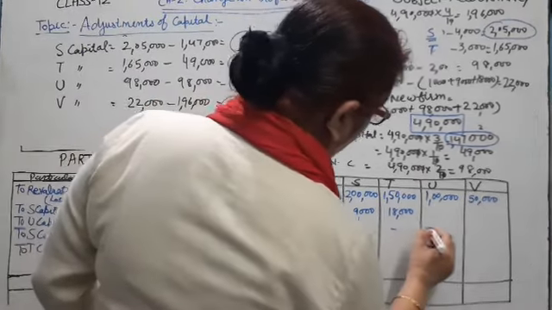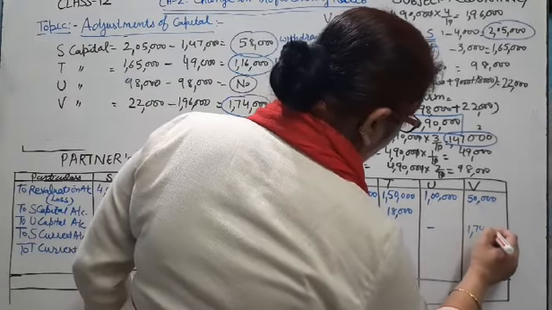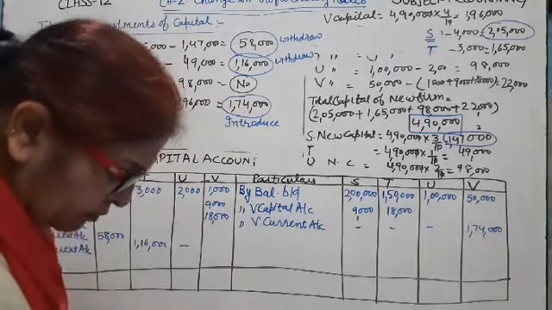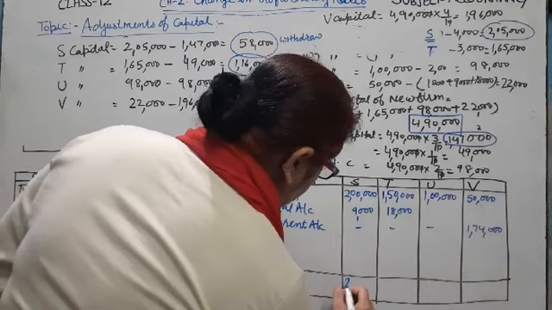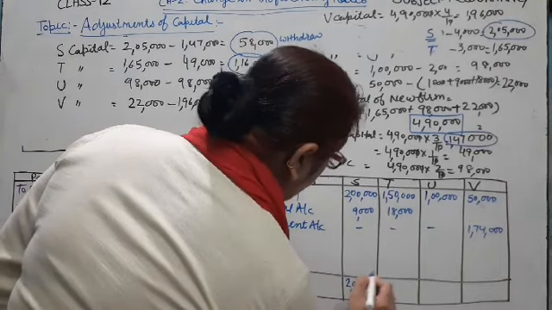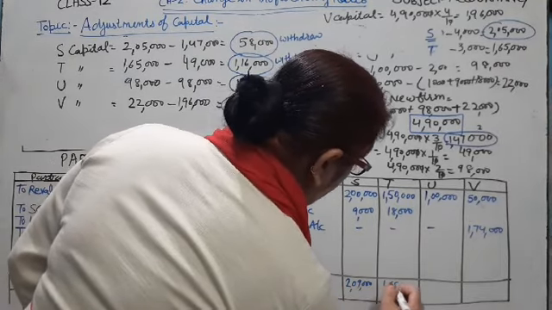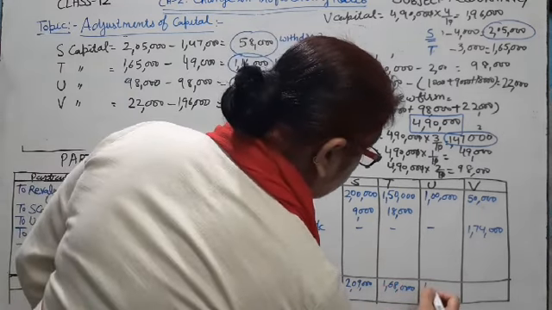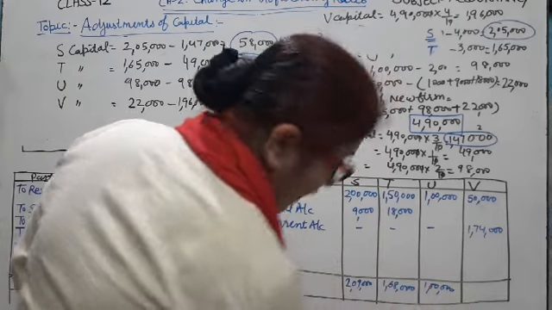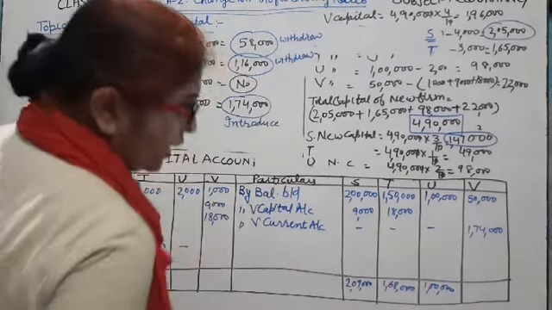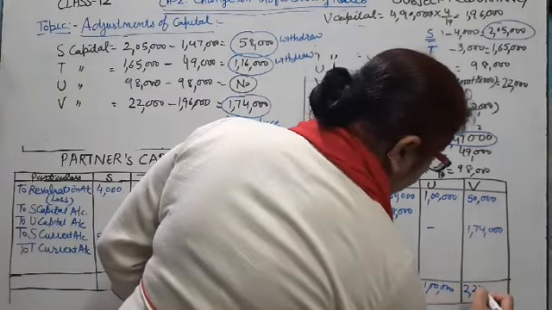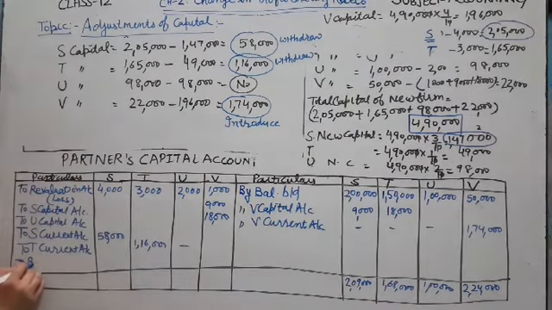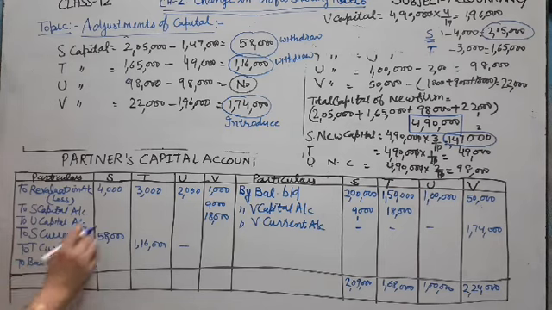Amount is 1,74,000. Now its total become 2,09,000, 1,68,000 and 1 lakh and 2,24,000.